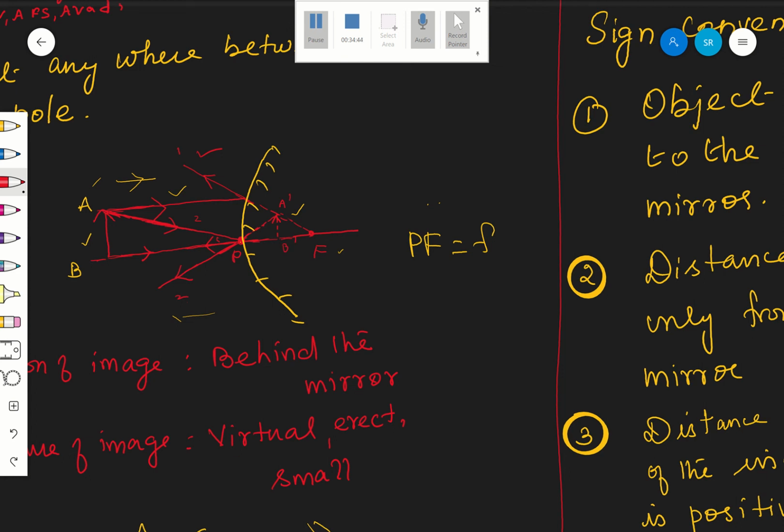Image distance is PB dash. Object distance is PB, image distance is PB dash. So which is positive here? PB is negative, and PB dash is positive, correct?